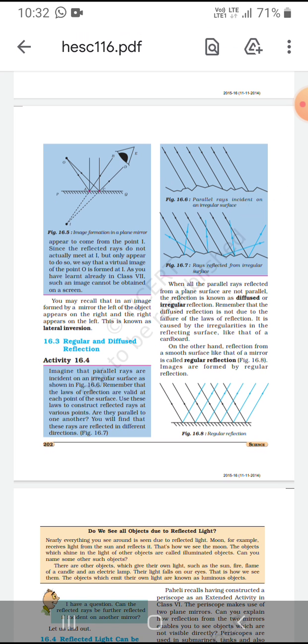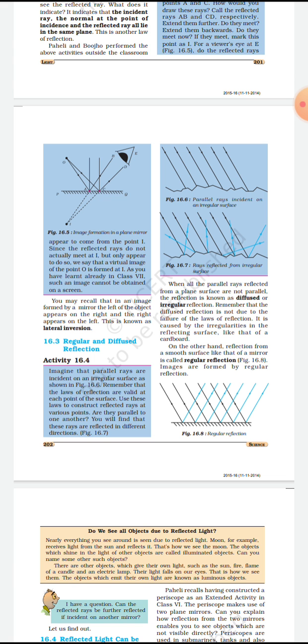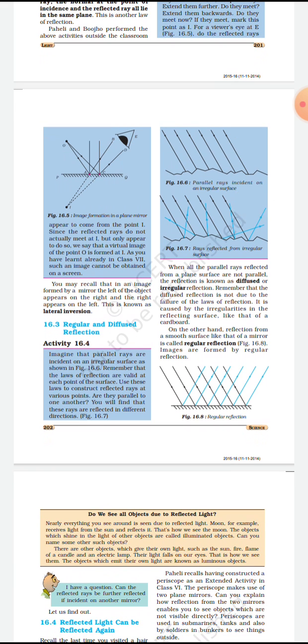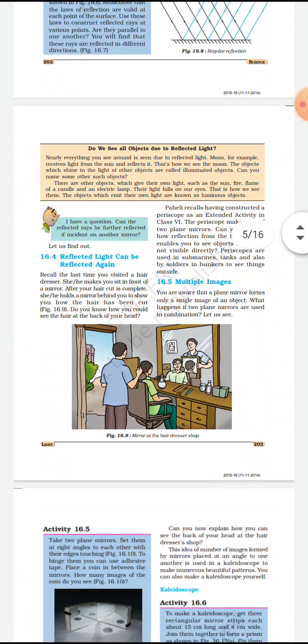And when all the reflected rays come from a smooth surface like a mirror, it is called regular reflection. Images are formed by regular reflection. Sometimes an image is also formed in diffused reflection, they are saying.